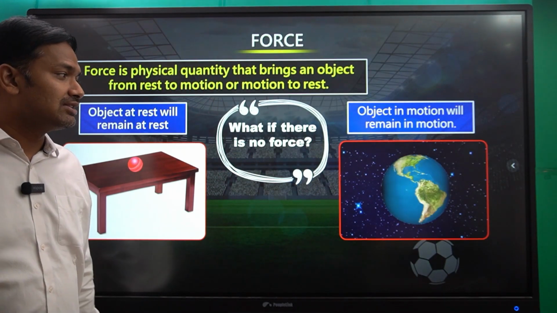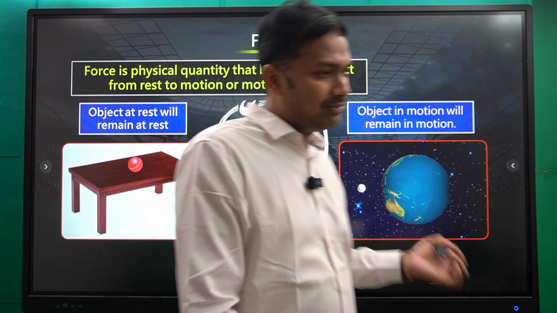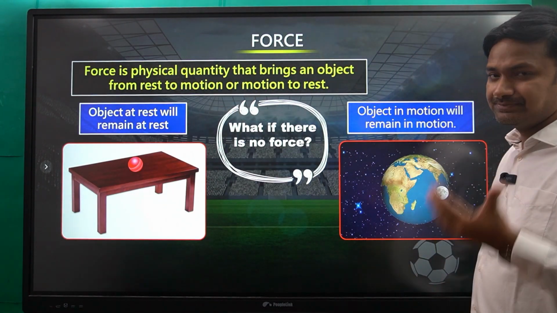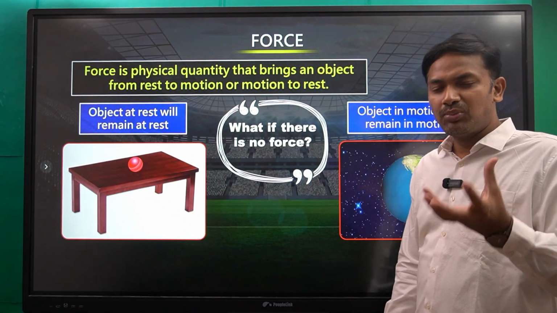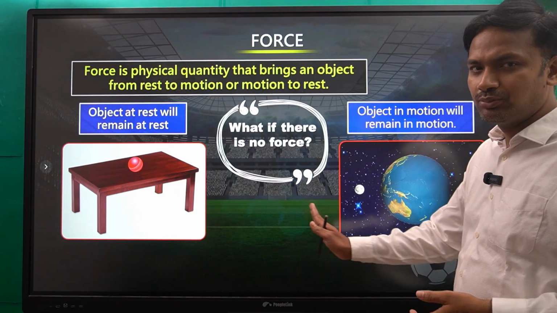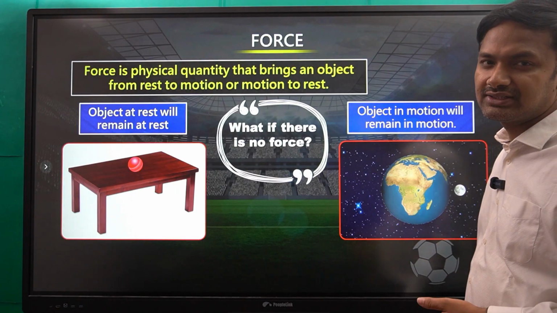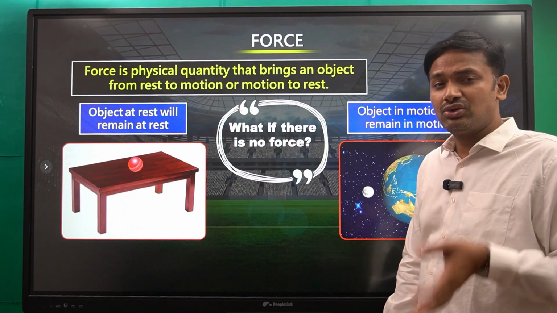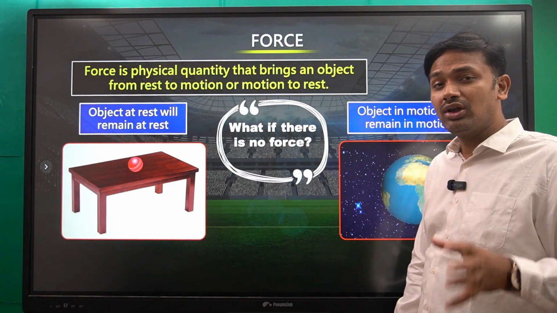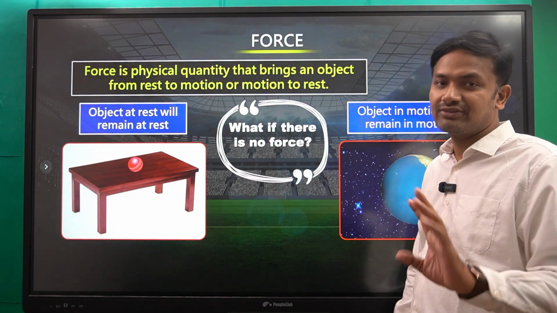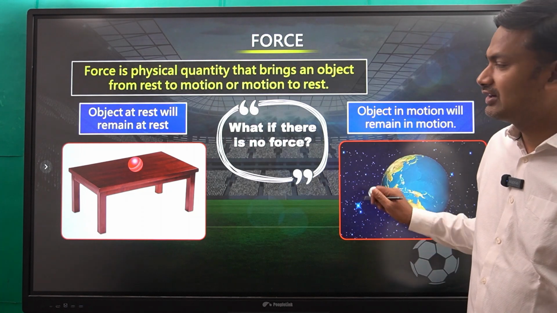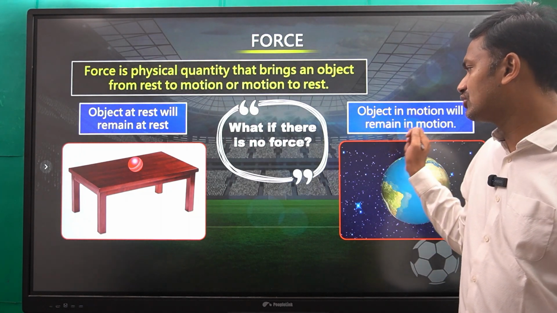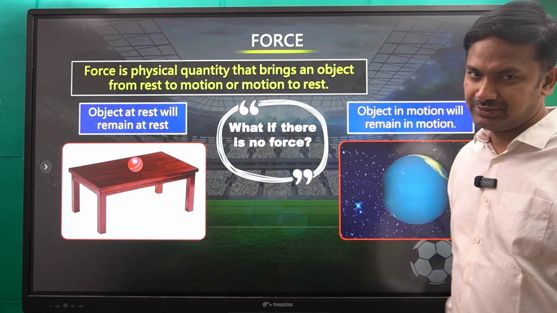If you consider a football moving on a horizontal path on the ground, and there is no force, the ball continues to move forever. Understood? That is the meaning of an object in motion will remain in motion.